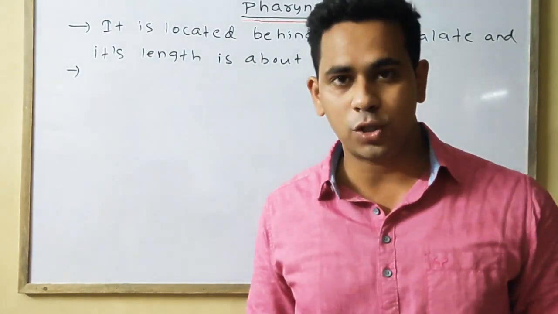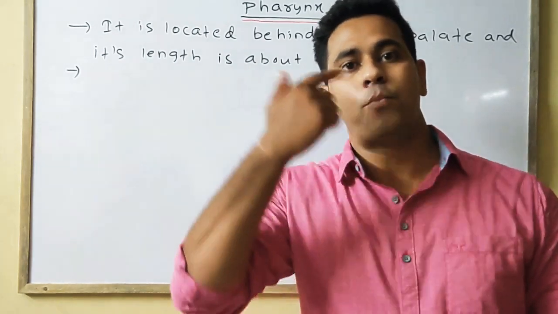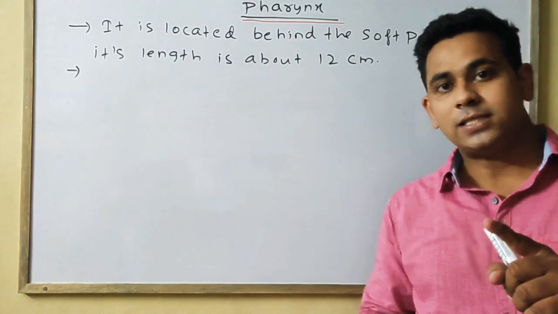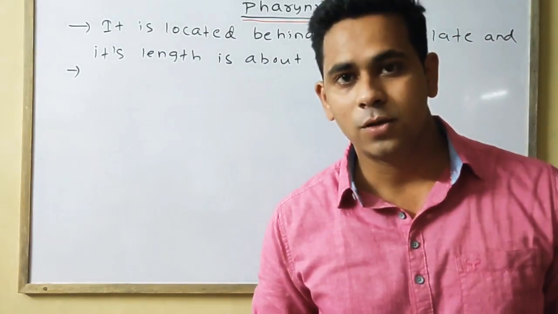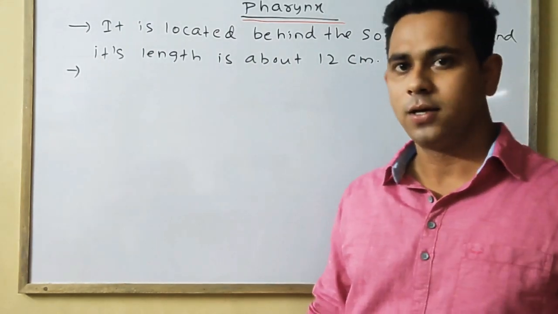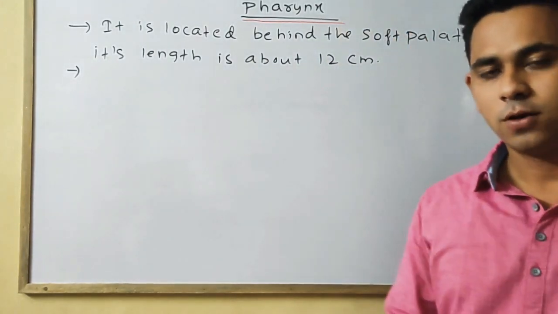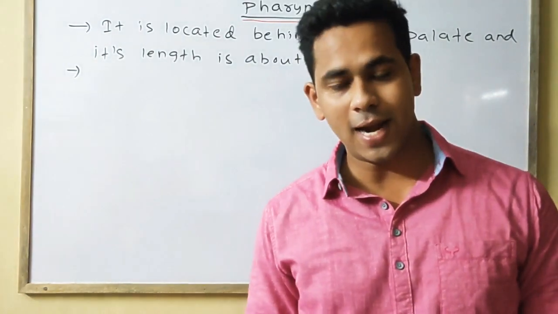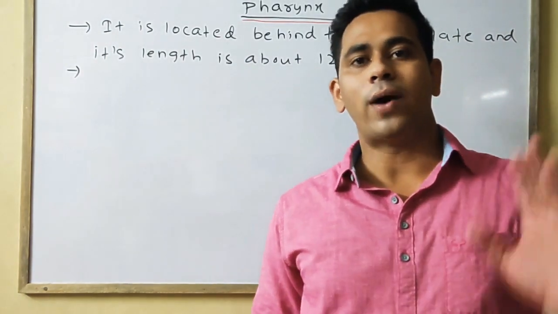Palate consists of two portions: anterior hard palate and posterior soft palate. Posterior soft palate is immediately followed by the uvula. So we can say the portion behind the soft palate is known as pharynx. The pharynx is located behind the soft palate and its length is around 12 cm.